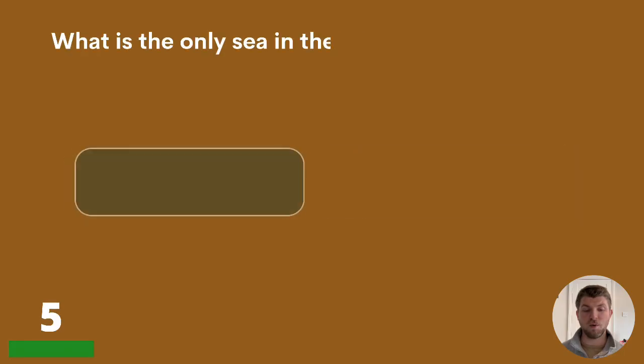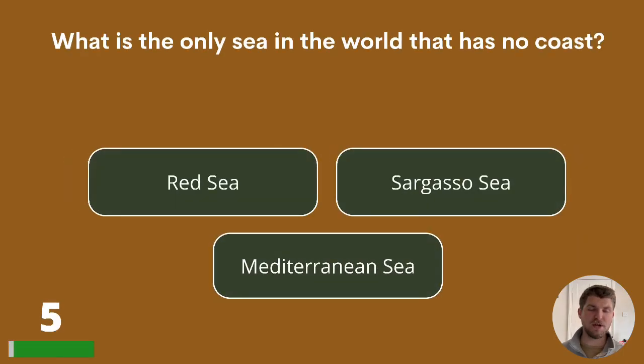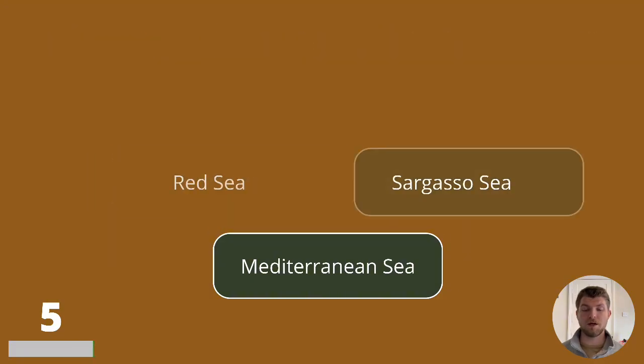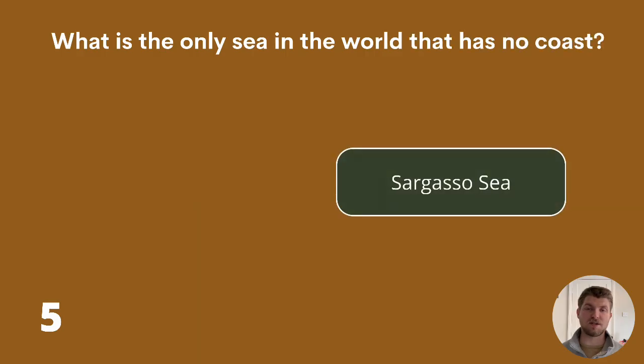5. What is the only sea in the world that has no coast? The Red Sea, the Sargasso Sea, or the Mediterranean Sea? The answer is the Sargasso Sea.